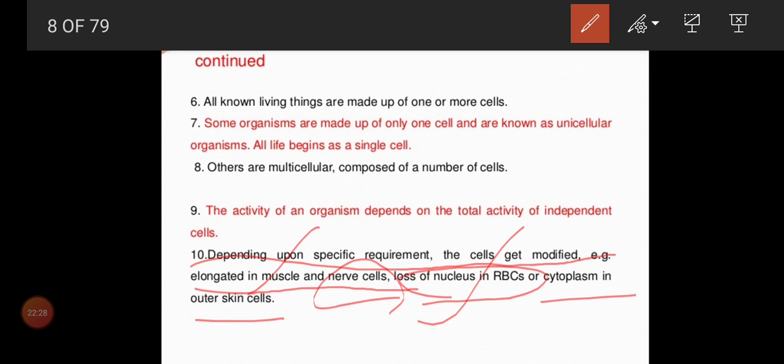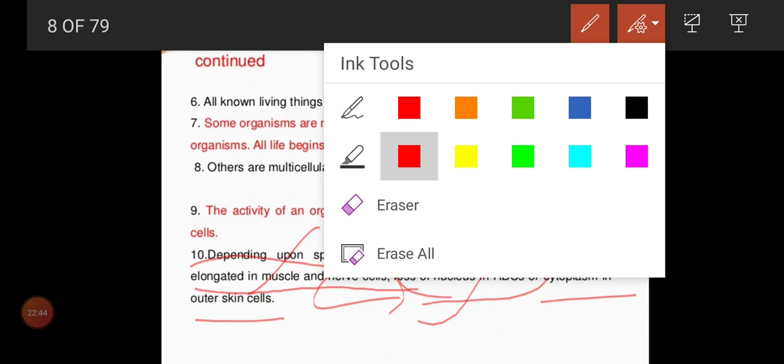For that reason, loss of nucleus is seen in RBC. And the cytoplasm in our outer skin cells also gets modified for purposes like sweating and oil glands. All this is modern cell theory, proposed based on the concept of Ernst Haeckel.